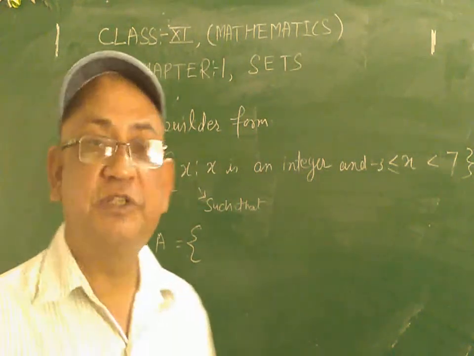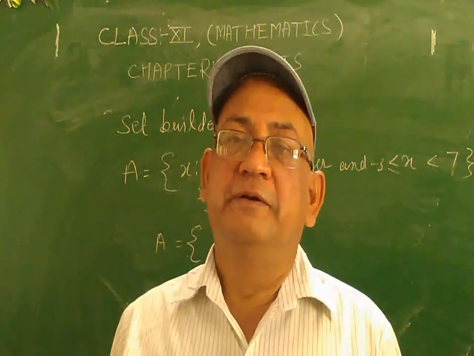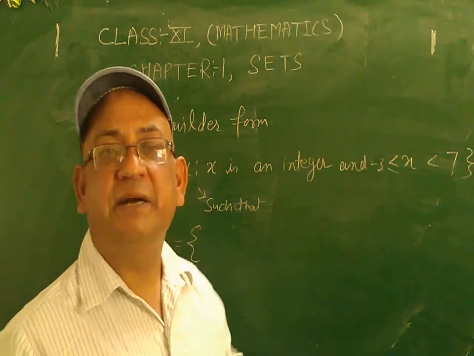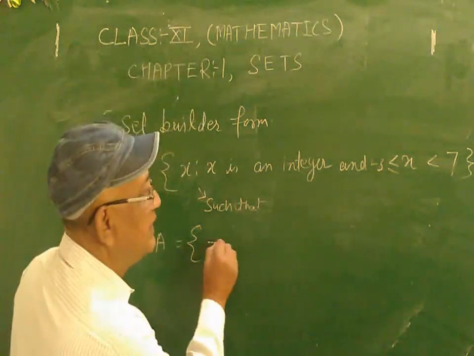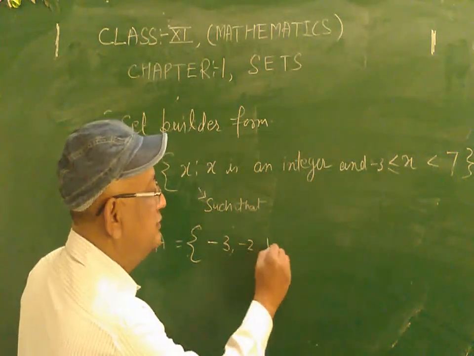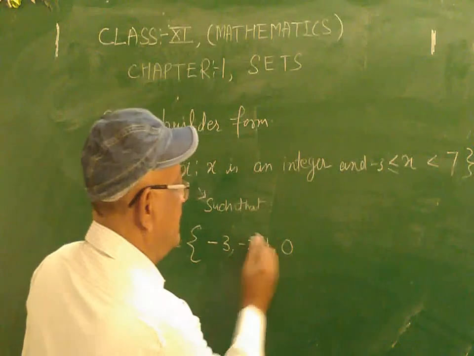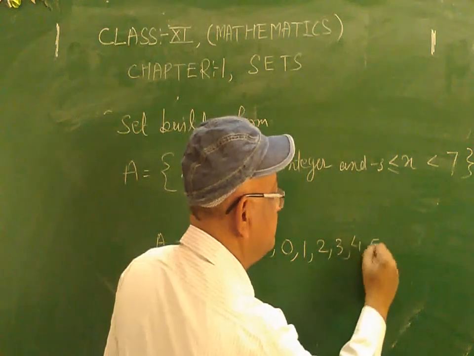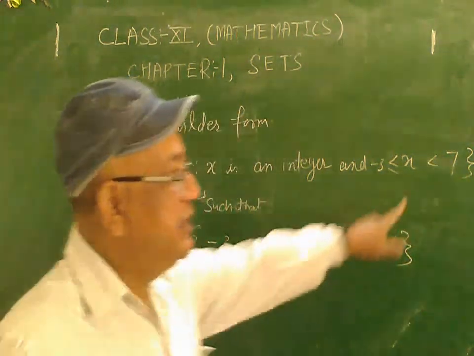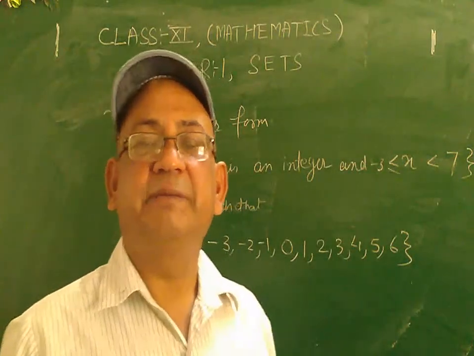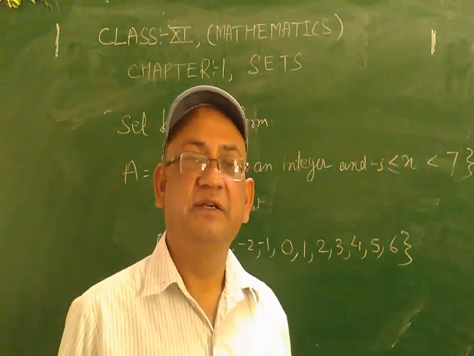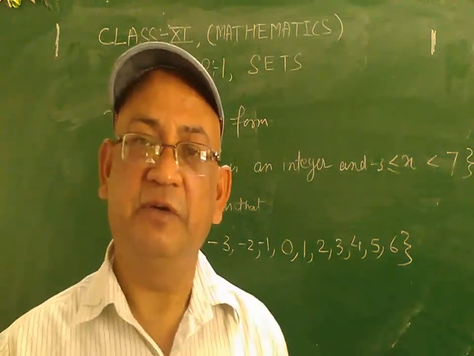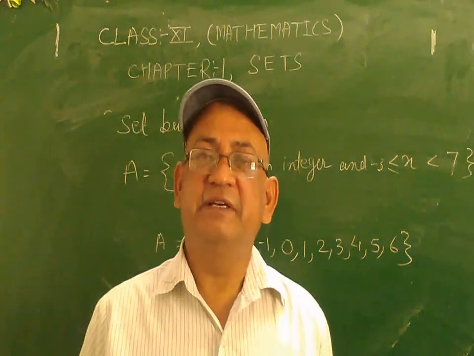For this purpose you must know integers. As you may see here, x is greater than or equal to -3, so -3 will also be taken as an integer. You must write -3, -2, -1, 0, 1, 2, 3, 4, 5, 6. Because here x is less than 7, you will write only up to 6. You will not include 7, you must exclude 7, because here x is less than 7, students.